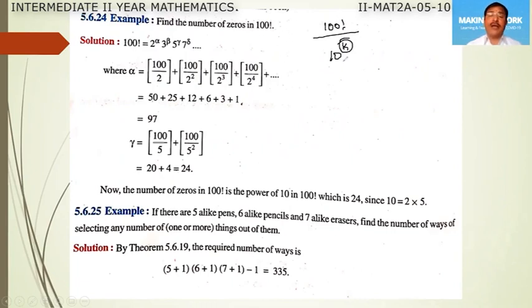But 10 is not a prime number. 10 power k can be written as 2 power k into 5 power k.